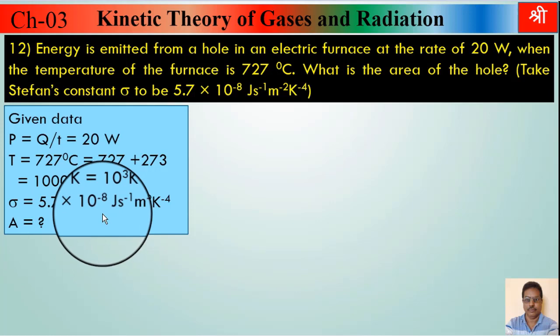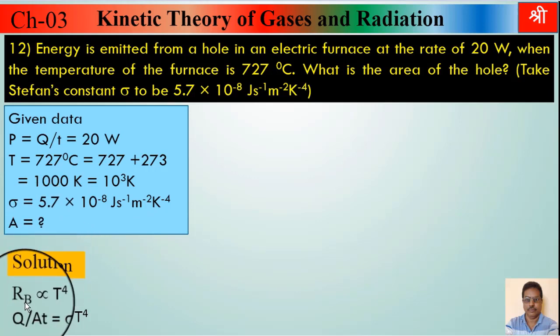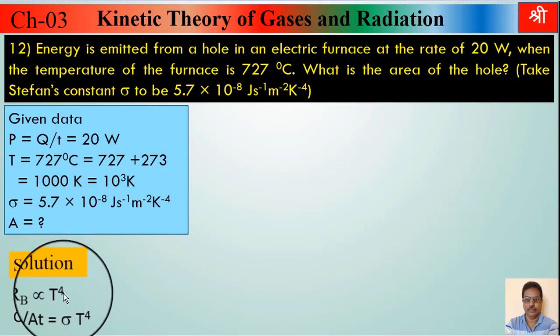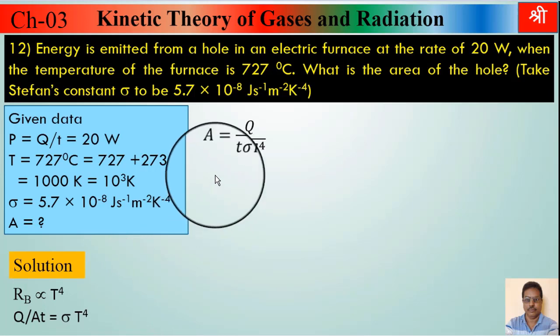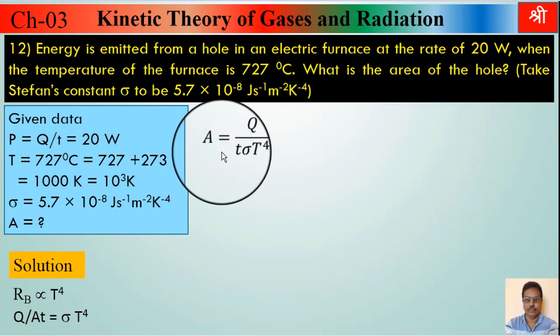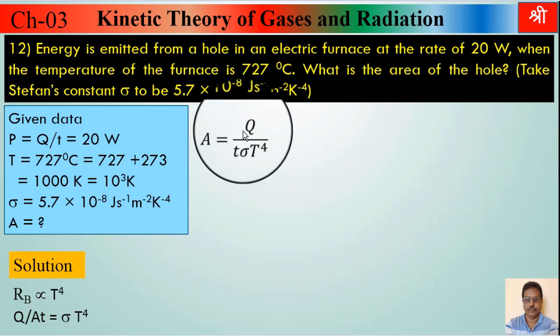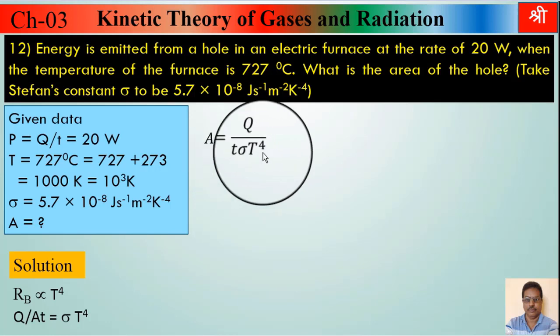So it is simple example, the same formula which we used in earlier example. Emissive power of perfectly black body is directly proportional to fourth power of absolute temperature. But this emissive power is quantity of radiant energy, means heat energy emitted per unit area per unit time. By rearranging this equation, we get formula for area equal to Q upon T sigma T raised to 4.